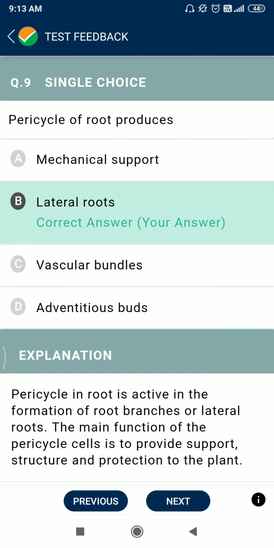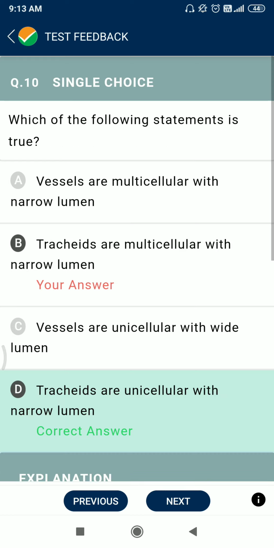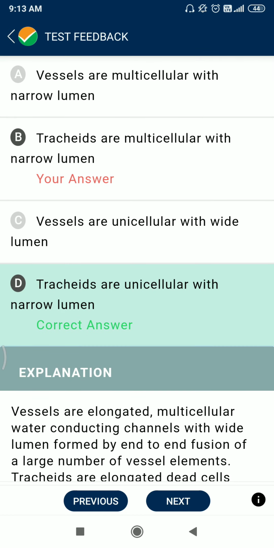Question number 9. Pericycle of the root produces, option B, lateral roots. Question number 10. Which of the following statements is true? Option D. Tracheids are unicellular with a narrow lumen, because with a narrow lumen the water flow is also faster in rate.